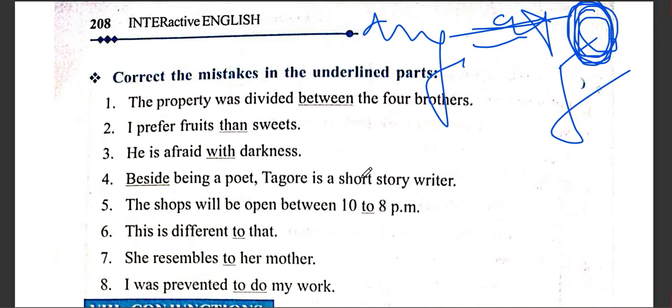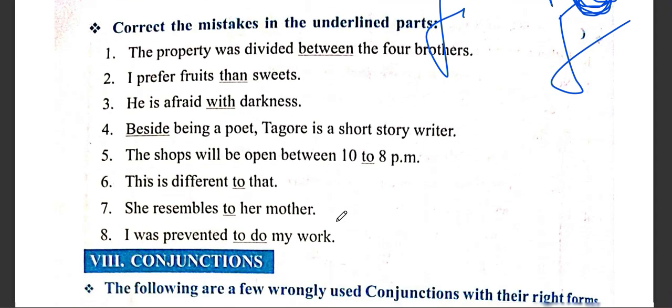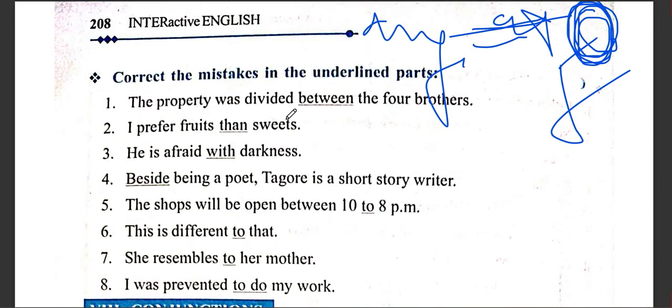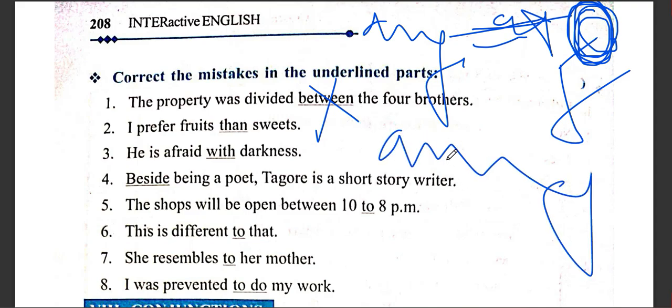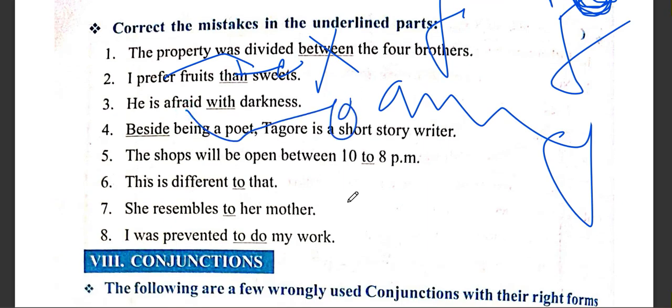You can pause the video and make your answers in your head, then resume the video and look at the answers. Hope you're doing this. The property was divided between the four brothers, not between. We have two words, between and among, so better we use among. Among is used for more than two nouns. I prefer: prefer will take to, not than. He is afraid: afraid takes of. He is afraid of darkness.